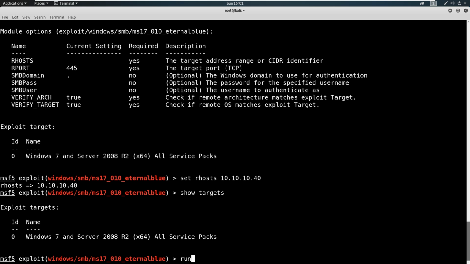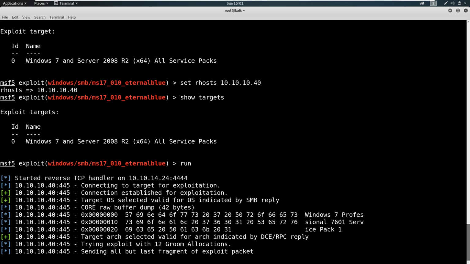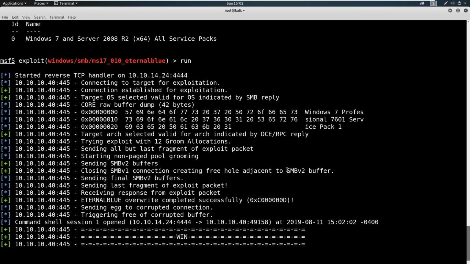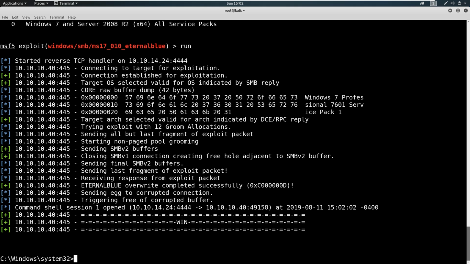So let's run it. Now this exploit doesn't always work on the first try. It's kind of a finicky exploit. So we'll let it run here and see if it actually works. And it's worked first time. Awesome, great. So you see we got the win, and then might just have to hit enter here. And we are on the system, okay?